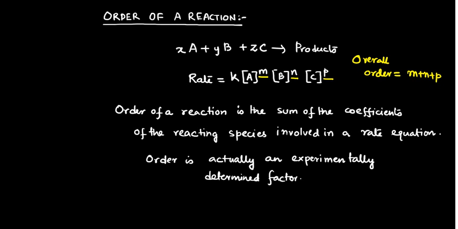Okay, why? Because order of the reaction is the sum of the coefficients of the reacting species. So the reacting species are A, B and C. Okay, so overall order is the sum of the coefficients, meaning here the powers m, n and p. And order with respect to individual reactants, that means with respect to A it is m, again I am repeating, with respect to B it is n, and with respect to C it is p.